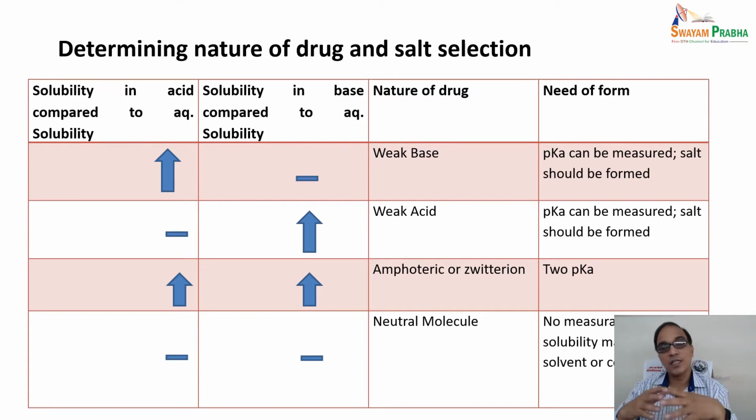be formed here. And if it is increasing in both the cases, in acid as well as in base, then certainly the nature of the drug is amphoteric or zwitterionic. So it will have 2 pKa. If it is not affecting at all, then certainly it is a neutral molecule and no measurable pKa, or the solubility manipulation is done only by the solvent or complexation in this case.